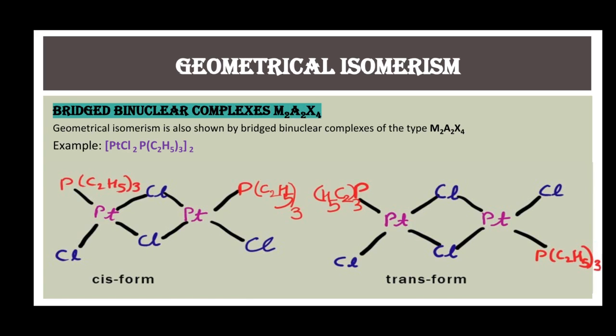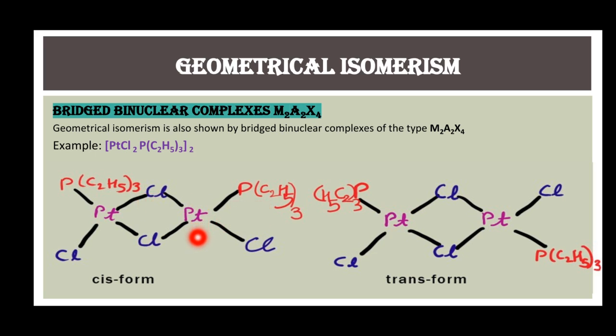Geometrical isomerism is also shown by bridged binuclear complexes of the type M2A2X4. In these complexes, there are two central metal ions which are bonded to each other by two bridging ligands, and the cis and trans forms in these complexes arise due to the position of these two same types of ligand with respect to each other.